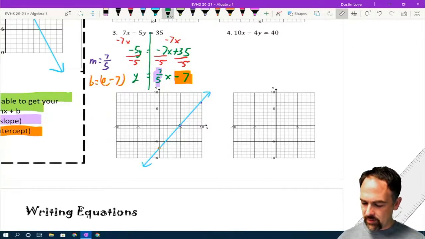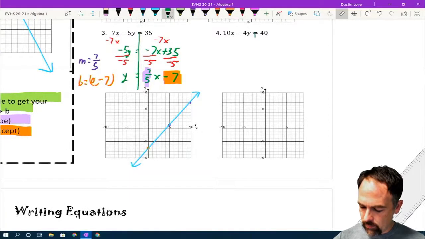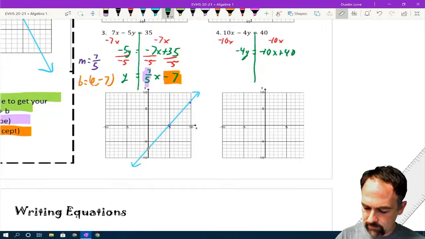Okay, last example of this type. Let's go ahead and subtract the 10x off of both sides. It leaves me 4y equals negative 10x plus 40.